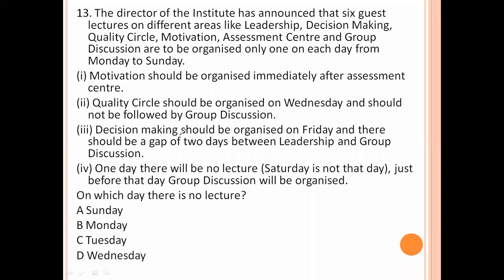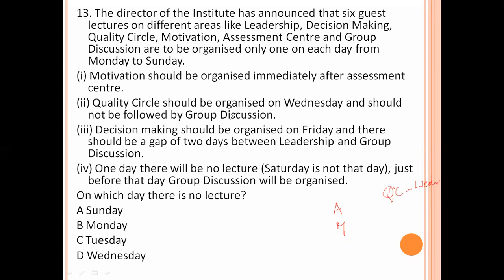Next question. The director of the institute has announced that 6 guest lectures on different areas like leadership, decision making, quality circle, motivation, assessment center, group discussion are to be arranged only one on each day from Monday to Sunday. Motivation should be arranged immediately after assessment. So after assessment we have motivation. Quality circles should be arranged on Wednesday.